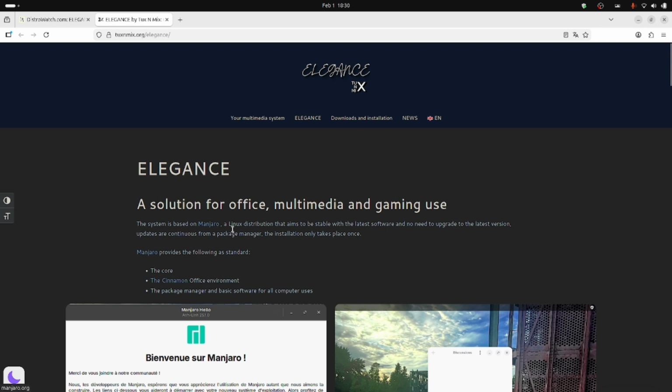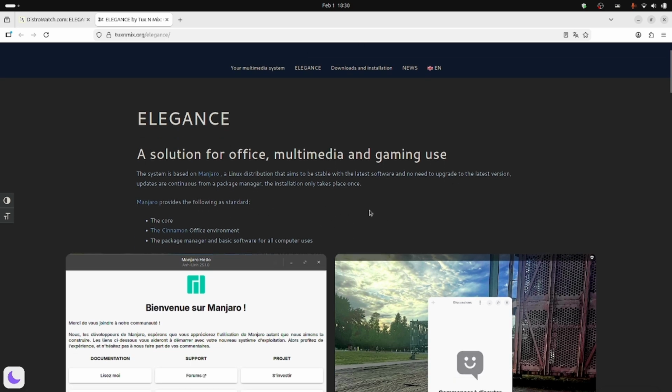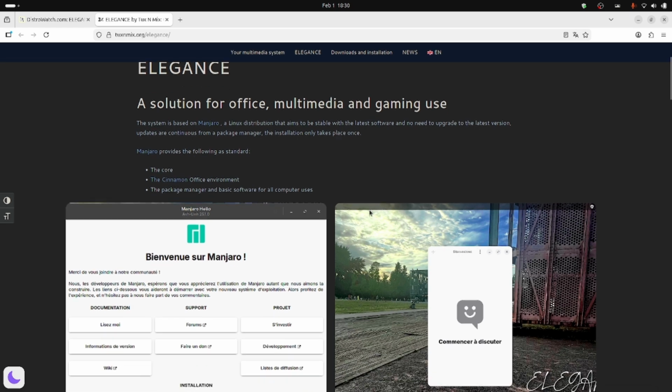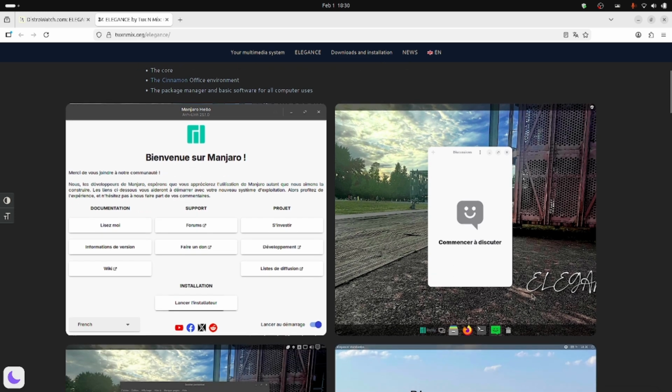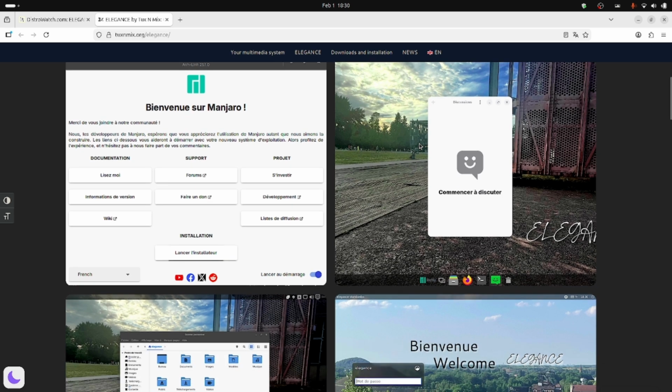The system is based on Manjaro, a Linux distribution that aims to be stable with the latest software and no need to upgrade to the latest version. Updates are continuous from a package manager and the installation only takes place once. Manjaro provides the following as standard: the core, the Cinnamon office environment, the package manager and the basic software for all the computer uses. So you can see this is a Cinnamon desktop that is being used by the Elegance OS or Elegance Linux, and it is based on the Manjaro Cinnamon desktop.